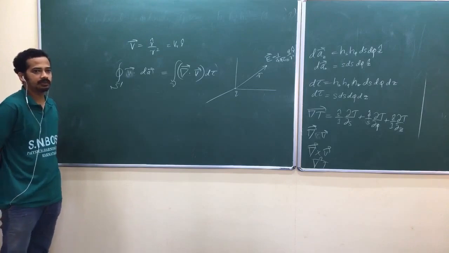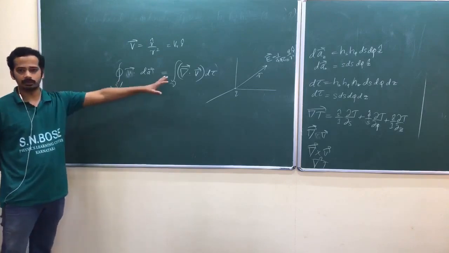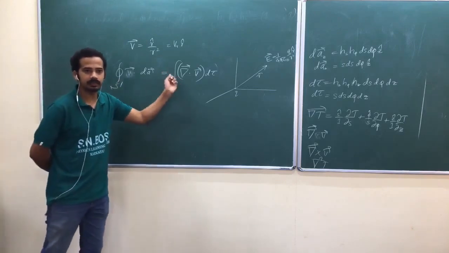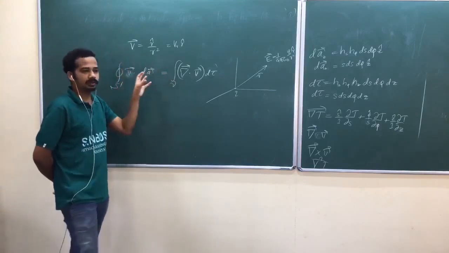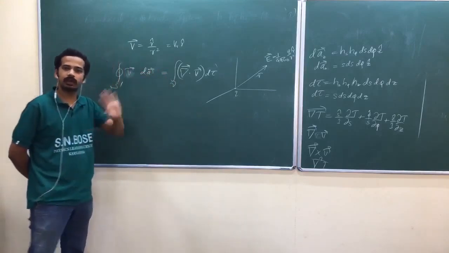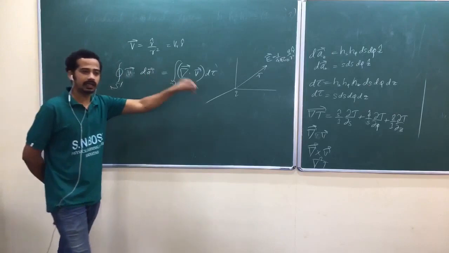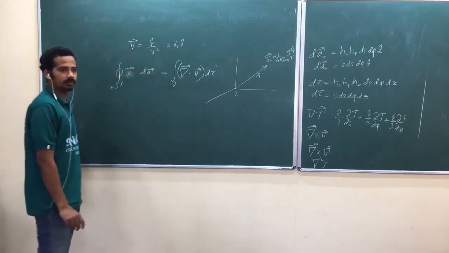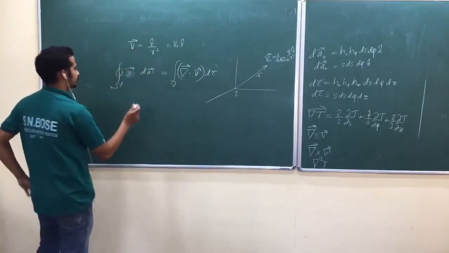But what are we expecting? We are expecting something non-zero. So that is not wrong. I mean, del dot V is not 0 everywhere. It is non-zero at the origin. That was our idea. So now look at here.